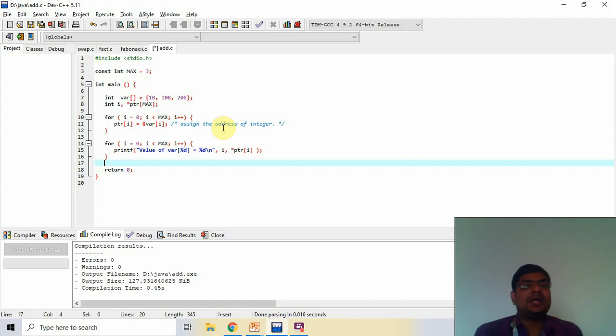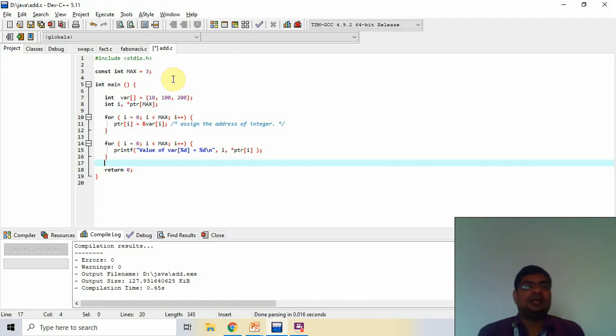Now I create an array with pointer, that is ptr, and here is the max. It is called the default value. I set the default value for the max at the starting of the program. So the value of max is 3. So I create 3 pointers.